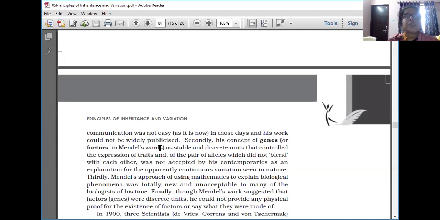Secondly, his concept of genes, or factors in Mendel's words, as stable and discrete units that control the expression of traits, and of the pair of alleles which did not blend with each other, was not accepted by his contemporary scientists as an explanation for the apparently continuous variation seen in nature.